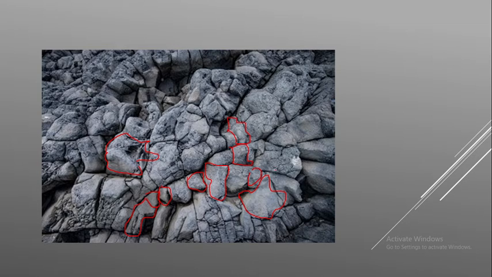Yeah, these types of structures are known as pillow structures. Okay, that is pillow structure. Now we need to see how these pillow structures are formed. This is the field observation, how you will see the pillow structure in a field. Now we need to see how these pillow structures are being formed.